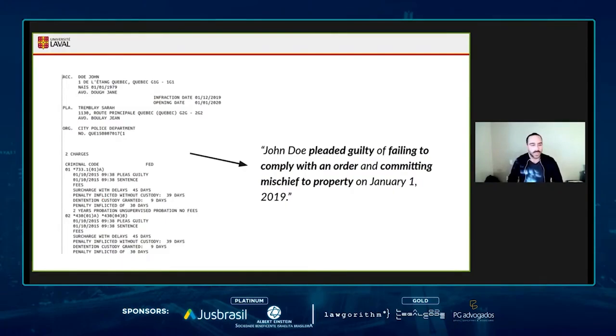So the goal of this project is to take this semi-structured document, extract the relevant information from it, and generate some kind of description out of it. So here we have that John Doe pleaded guilty of failing to comply with an order and committing mischief to property on January 1st, 2019. So this is the basic idea of this project.